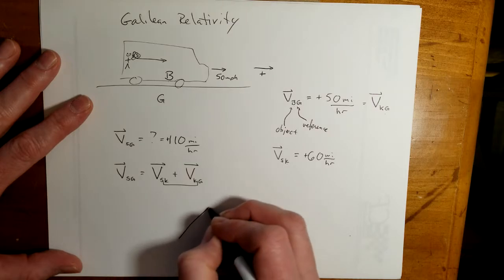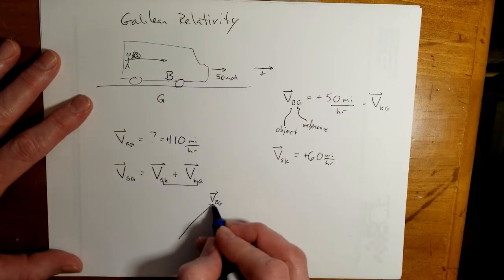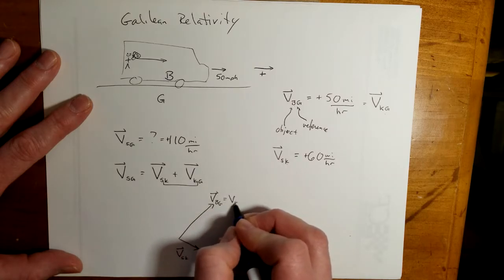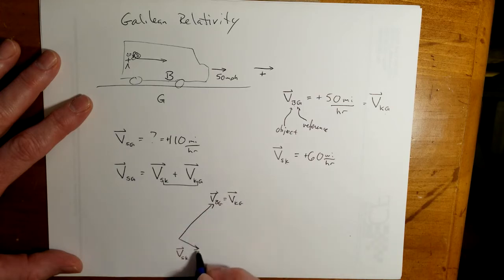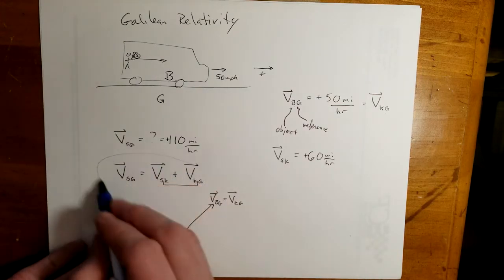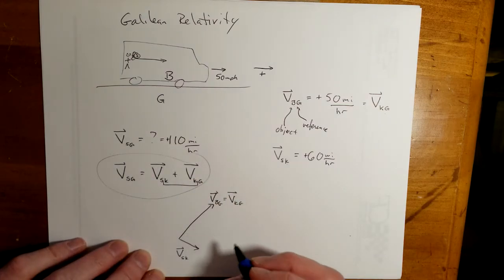If the bus is traveling in this direction, so this is the velocity of the bus with respect to the ground, and he throws it at an angle here, so this is the velocity of the sphere with respect to the kid, and this would also be the velocity of the kid with respect to the ground, in that direction. This relationship holds true whether it's one-dimensional or multi-dimensional.